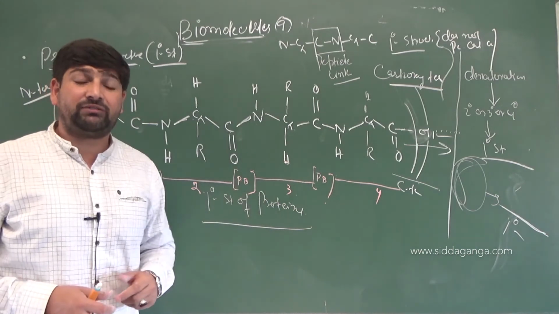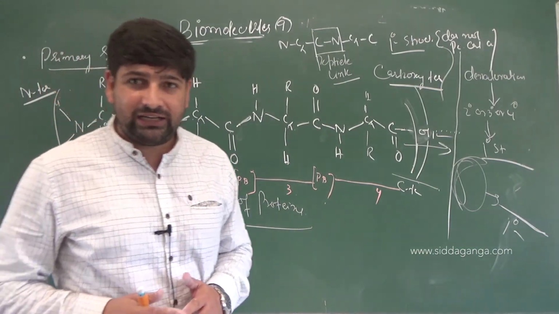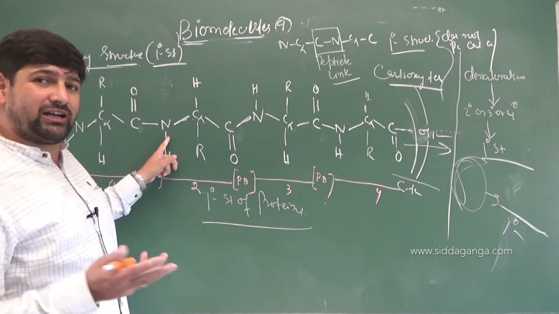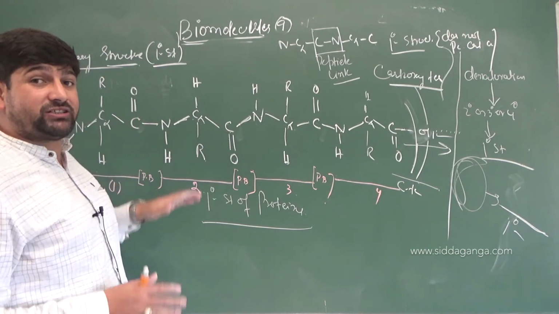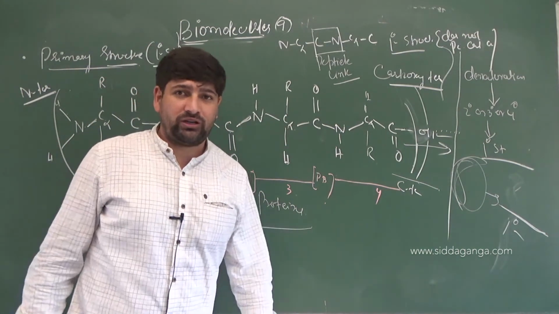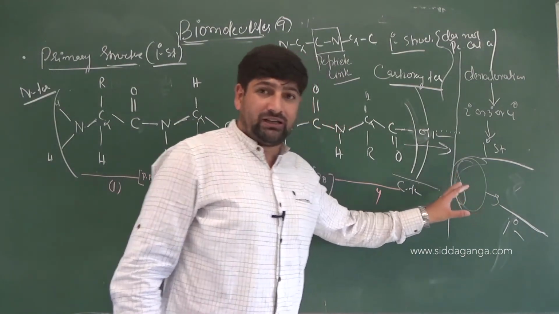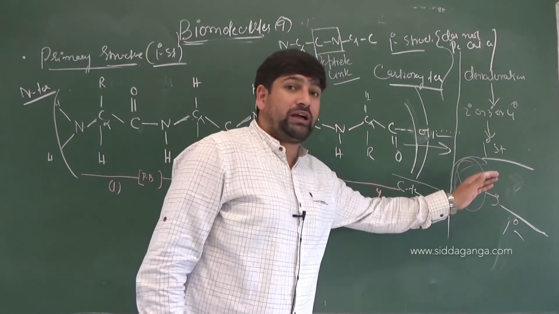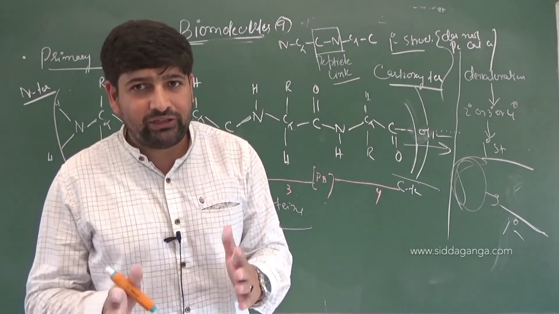Now, if peptide bonds are also broken, it is hydrolysis. Technically, it will be a type of digestion only, because proteins will be converted to amino acids in digestion. So you can get amino acids only when peptide linkages are broken. There are different enzymes for this. So when peptide bonds are broken, only then we can say primary structure is also distorted. And now there is no chance for renaturation of a protein itself. You cannot renature. Under molecular arrangement, chaperones we call those, molecular modulators, you can renature a particular protein molecule under slow conditions.